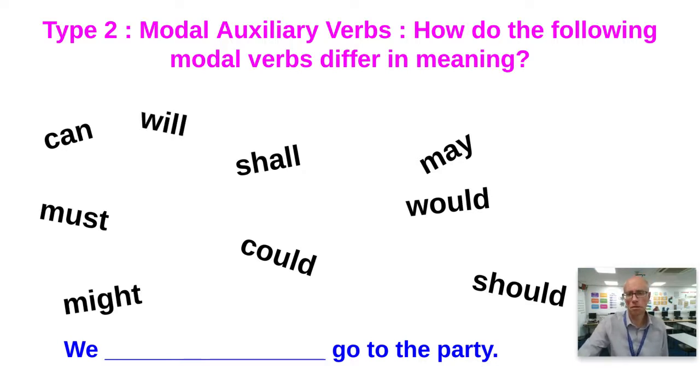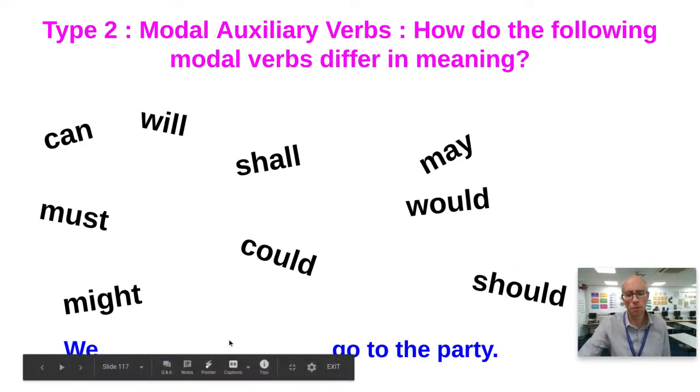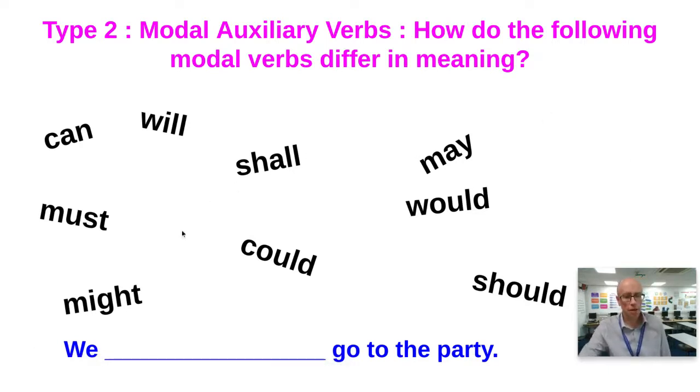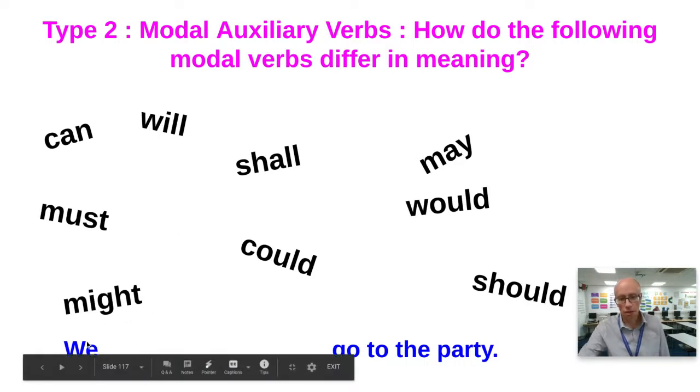Will, that's enough, isn't it? Okay, now you can see what these modal auxiliary verbs are doing. You put them before a verb, and what it does, it tells you, the listener, the attitude of the subject towards the verb.